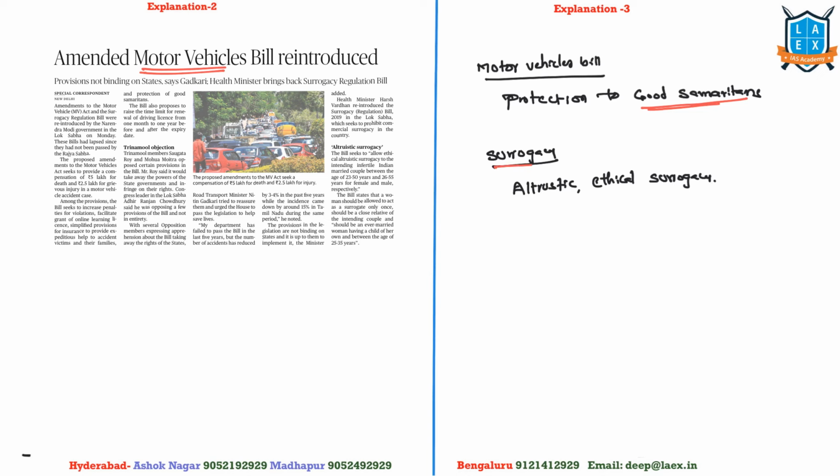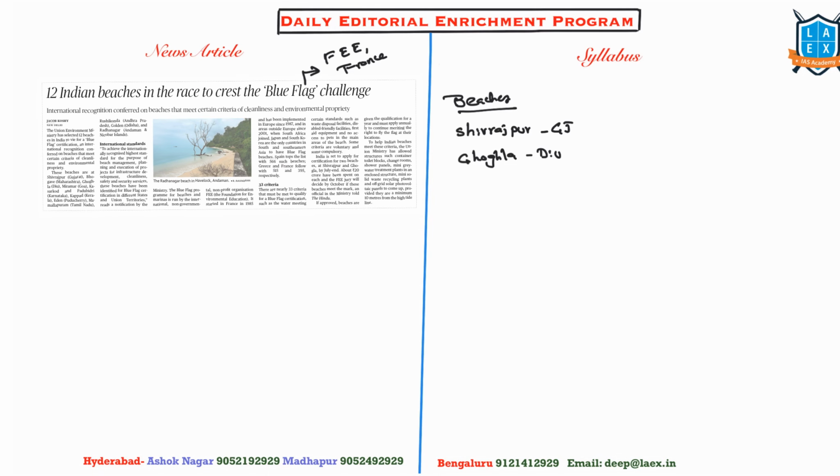And second, there is another bill spoken of in this article called the Surrogacy Bill. According to this, India is meant to promote altruistic ethical surrogacy. A woman can rent her womb for surrogacy once in a lifetime, and she has to be a relative of the individual who is opting for surrogacy. So like this, these are being brought in.